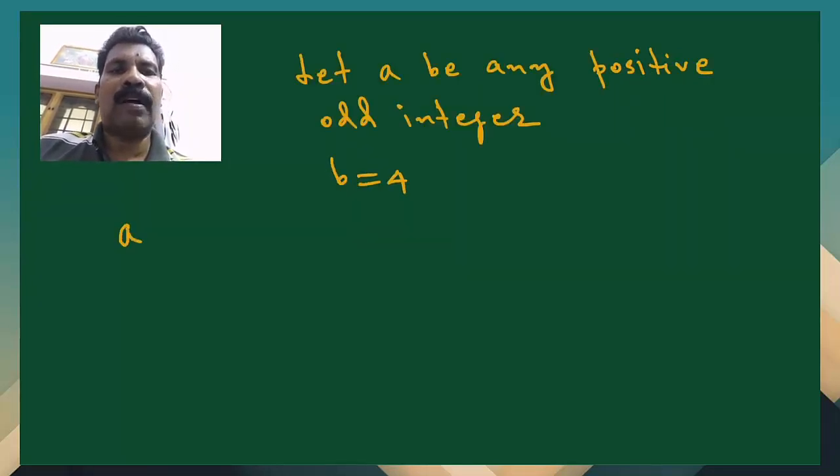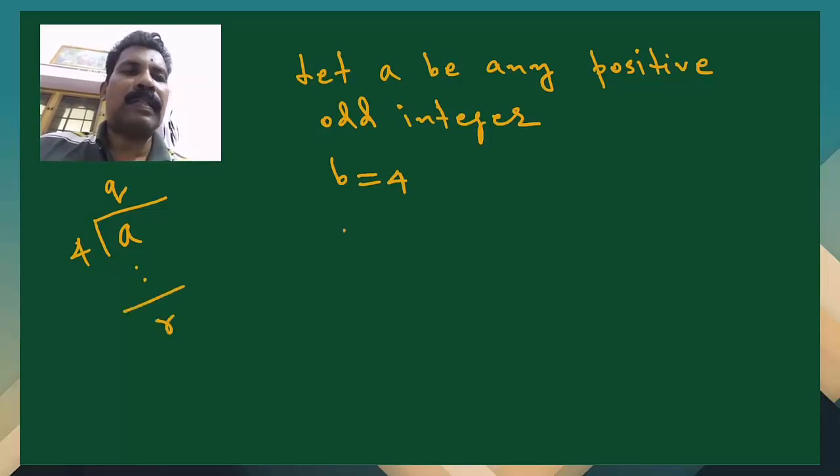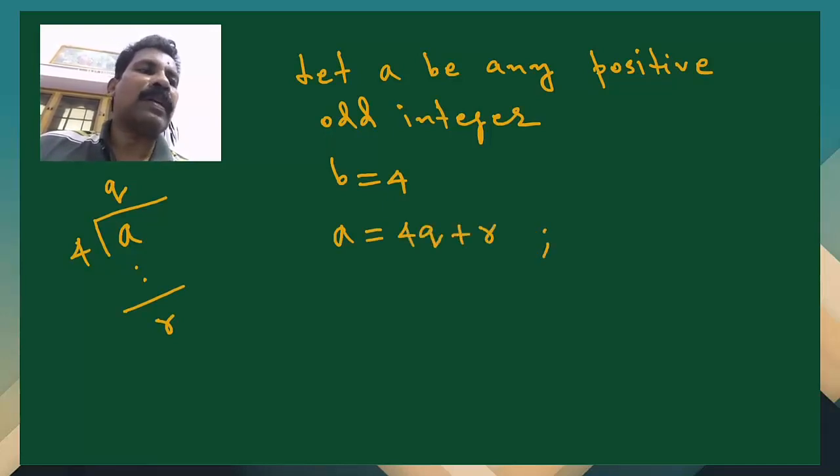Then suppose we divide a by 4. If we divide a by 4, we can have some quotient q and then some remainder r. That is, a is equal to 4q plus r. And what about the condition for r? The condition imposed on r is 0 less than or equal to r less than b. b means here 4.